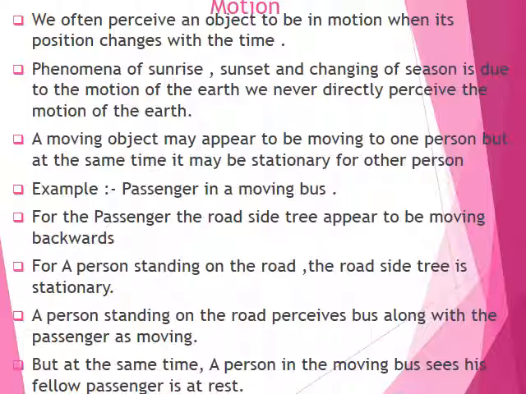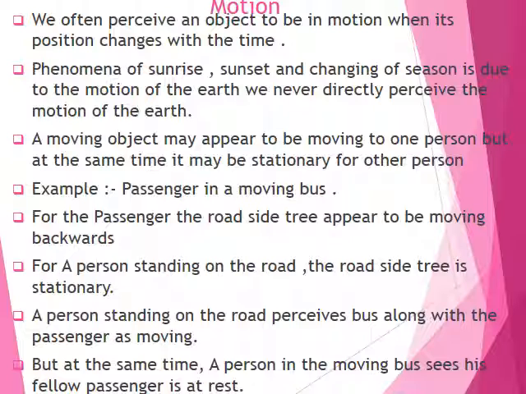Now we often perceive an object to be in motion when its position changes with time. Means if we observe any object and see that it doesn't change its position, we never say that it is in motion. But as soon as we observe the same object changes its position after some time, then we can say the object is in motion. The phenomena of sunrise, sunset and changing of the seasons are due to the motion of the earth. But we never directly perceive the motion of the earth.